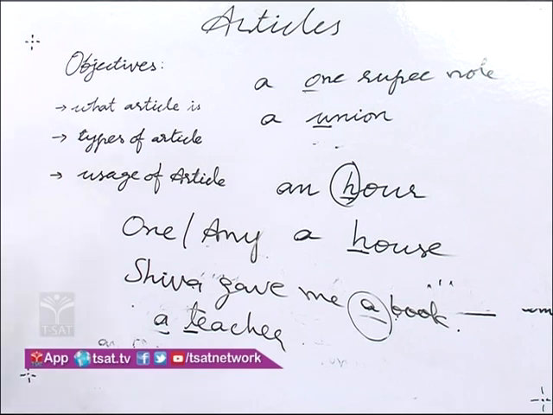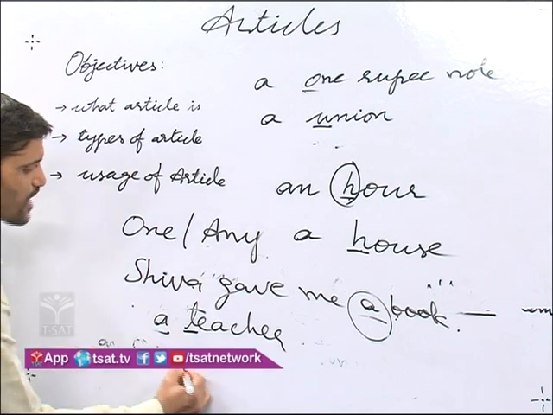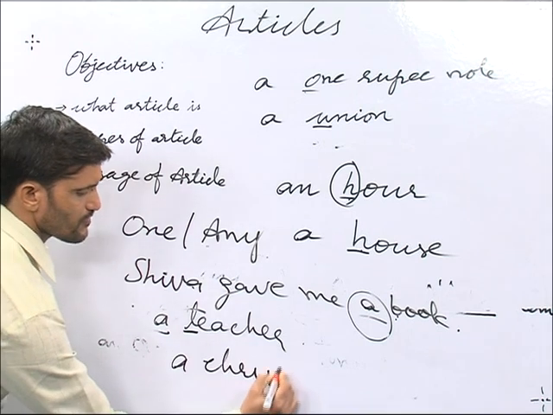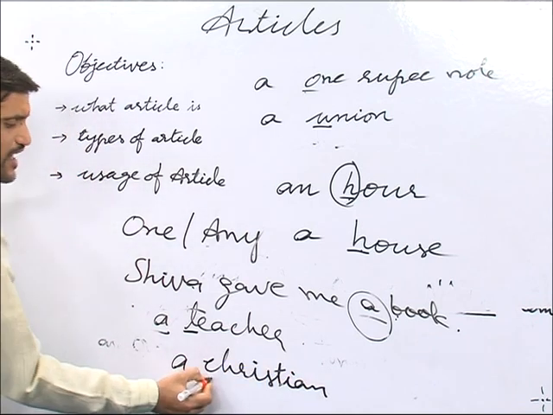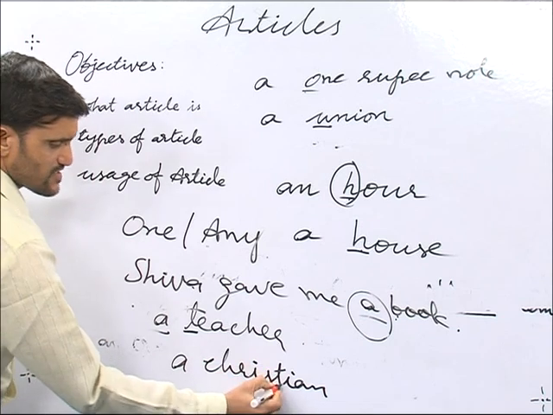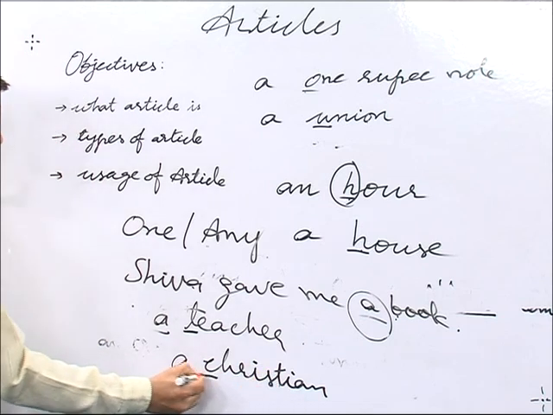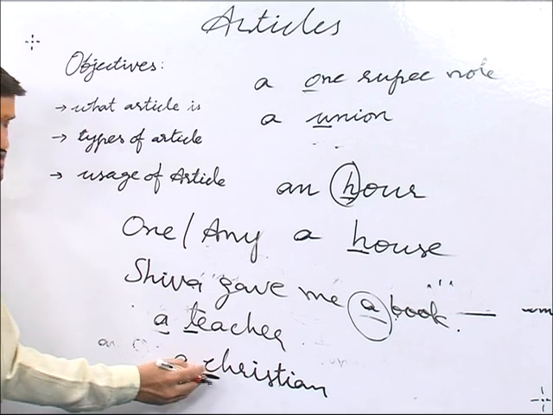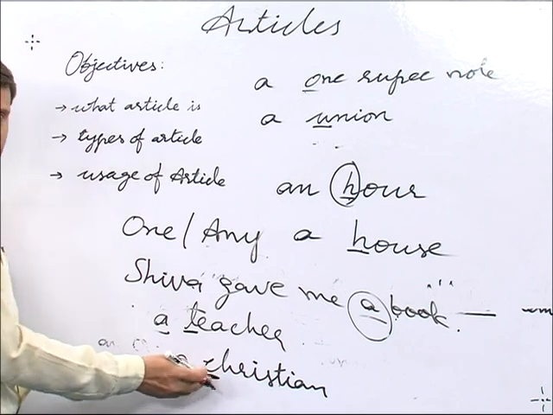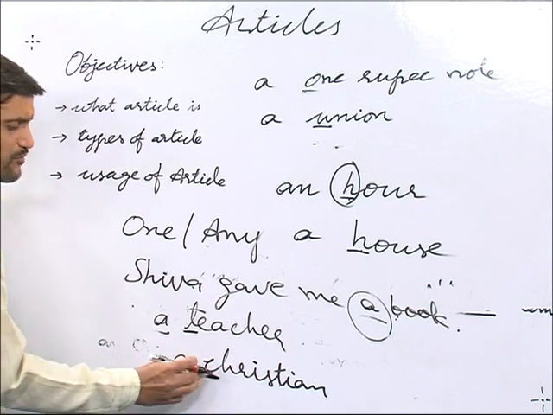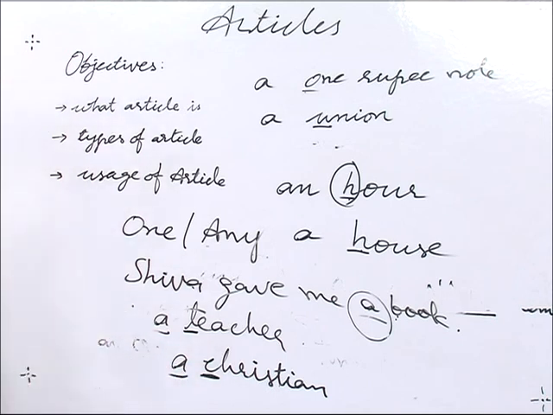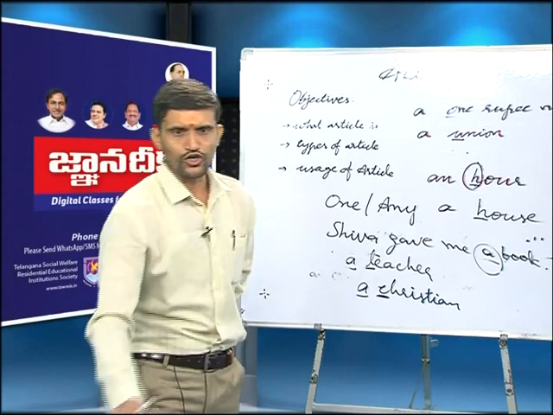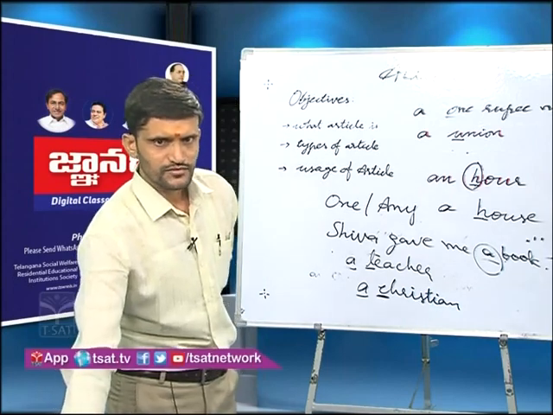Okay, so here religion, a Christian. It is a religious term, and it begins with the sound ka. So before this word we should use a, because it is a consonant sound. Okay, next rule. Look at the slide.